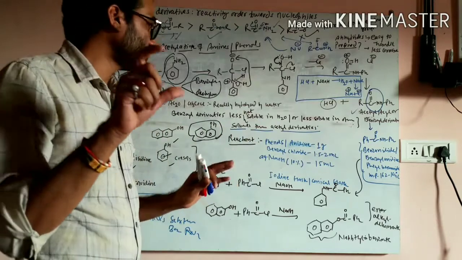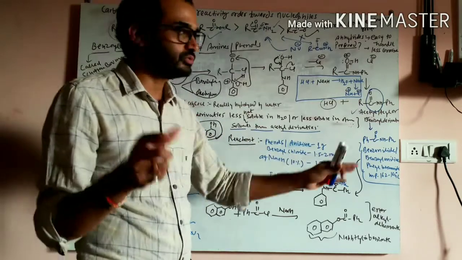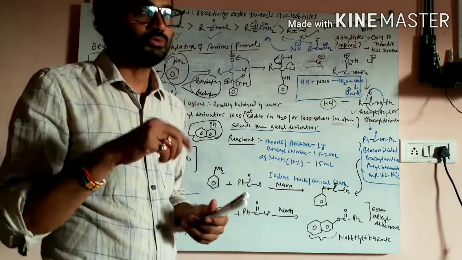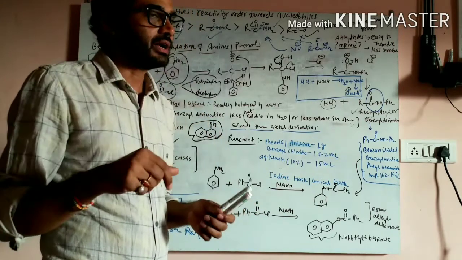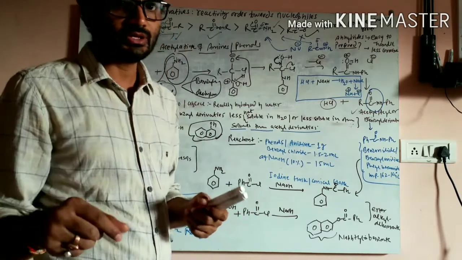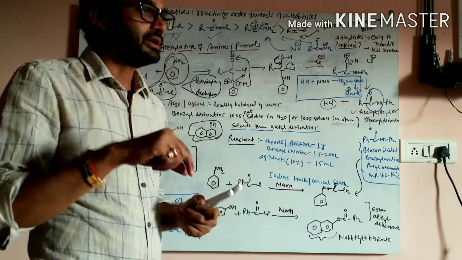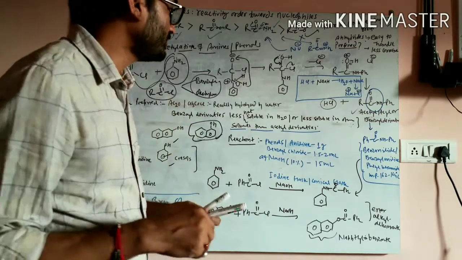So you will add this benzoyl chloride, 1.5 to 2 ml, in 2 lots. If you have taken 2 ml, then add around 1 ml first and shake it for around 5 to 6 minutes. Then add another 1 ml, and then shake it for around 15 to 20 minutes.